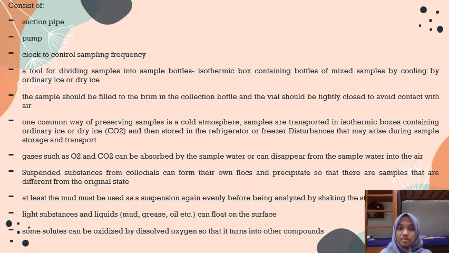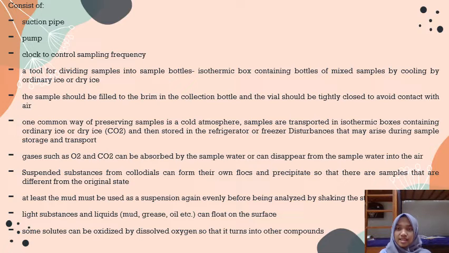The sample should be filled to the brim in the collection bottle and the bottle should be tightly closed to avoid contact with air. One common way of preserving sample is a cold atmosphere. Samples are transported in isothermic box containing ordinary ice or dry ice, carbon dioxide, and then stored in the refrigerator or freezer.